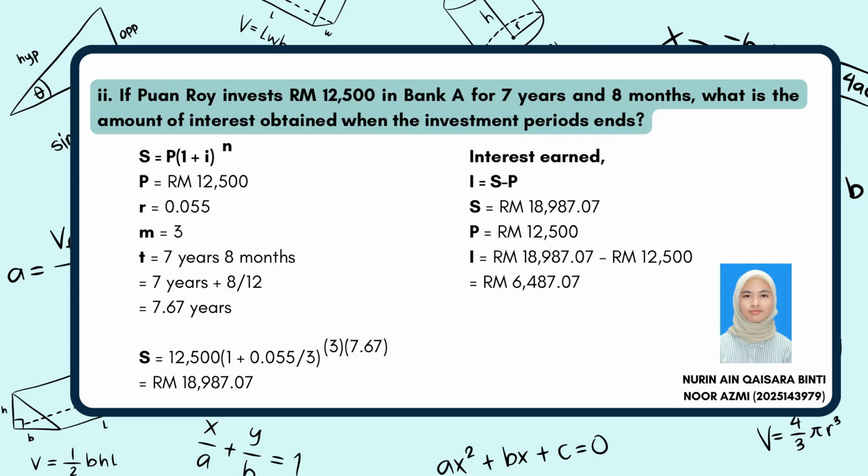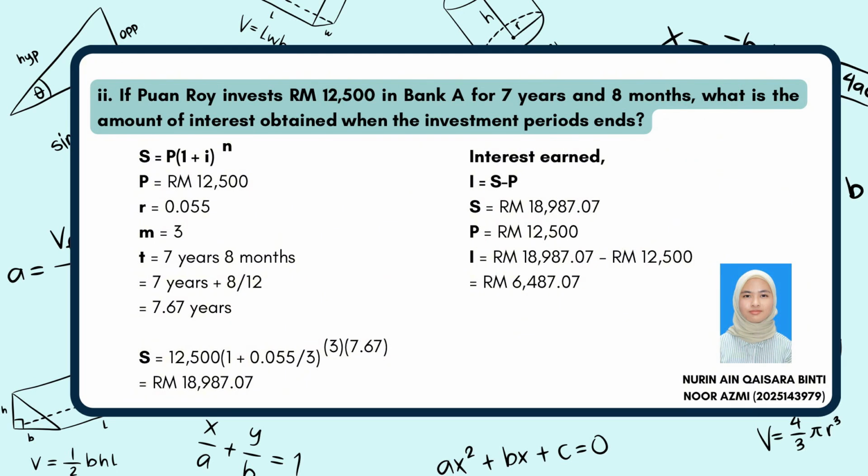If Puan Roy invests Rm12,500 in Bank A for 7 years and 8 months, what is the amount of interest obtained when the investment periods end? Formula for this question is S equal to P in bracket power of N. P is equal to Rm12,500. R is equal to 0.055. M is equal to 3. T is equal to 7 years and 8 months. But we have to change it to years. So 7 years plus 8 over 12 equal to